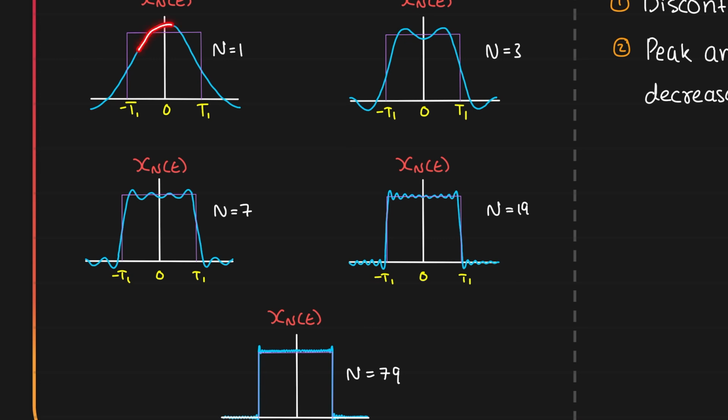In the first graph, you can see the ripple over here, and its peak value is this much. In the second case, you can see ripples here and here, but the peak is still the same. In the third case, the peak value the ripples are getting is still the same. Here also the peak has the same magnitude. Here also the peak has the same magnitude. The peak is not decreasing as we are increasing n. They are up to this height in all these cases.